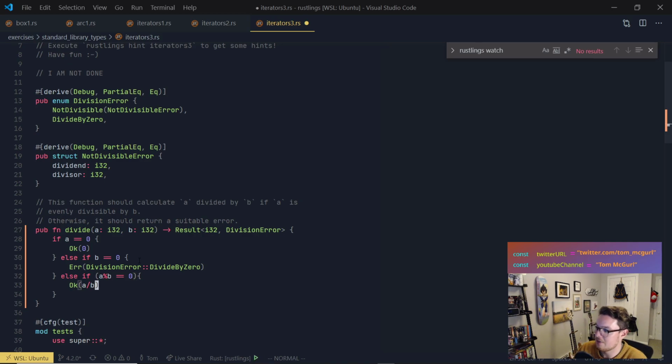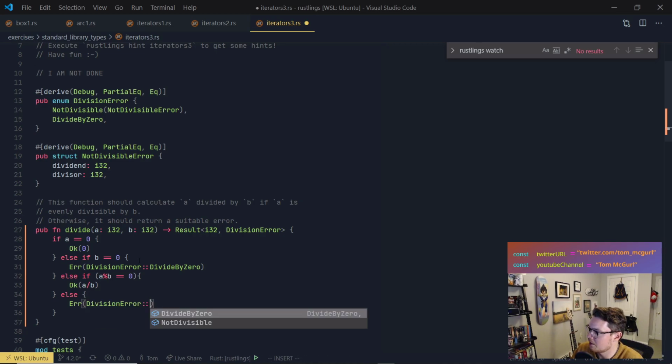So if it evenly divides, return that. Else, and it's getting ugly with else ifs, so don't worry, we can fix this, else we'll return an error, and it's going to be another type of division error.